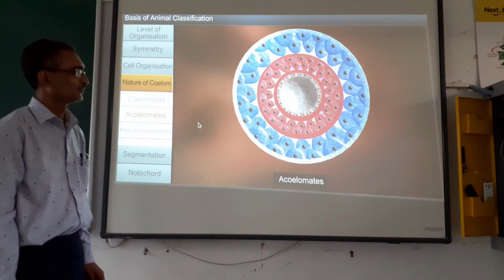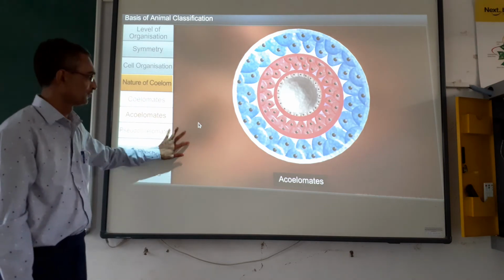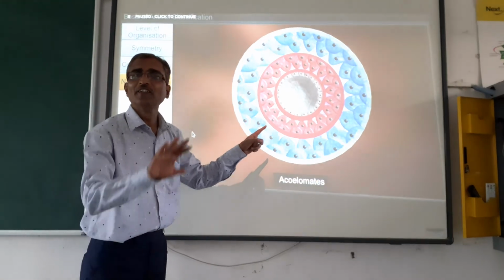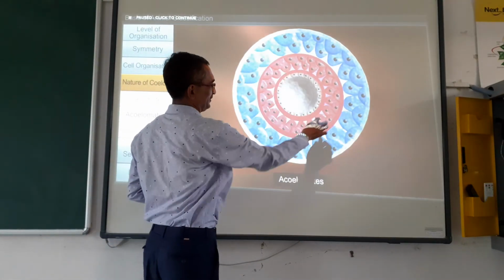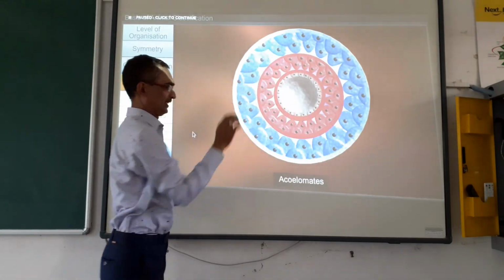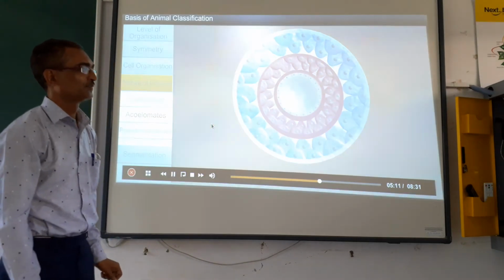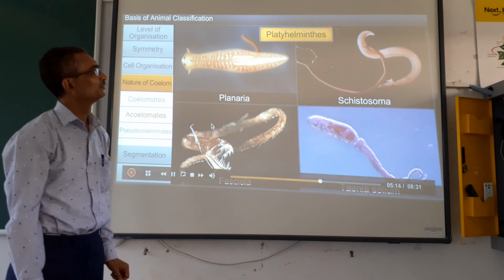Acoelomates are animals in which the body cavity is absent. You see, this is acoelomate, where there is no body cavity, no empty space, such as platyhelminthes.